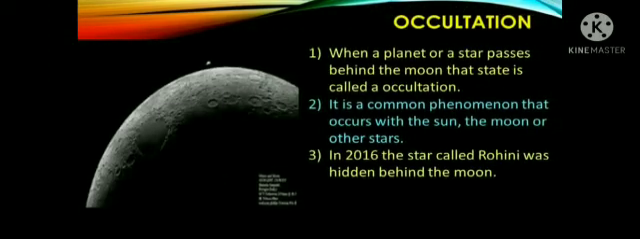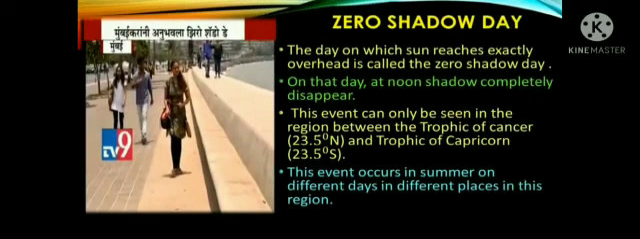Let us see about occultation. When a planet or a star passes behind the moon, that state is called occultation. It is a common phenomenon that occurs with the sun, the moon or other stars. In 2016, the star called Rohini was hidden behind the moon.